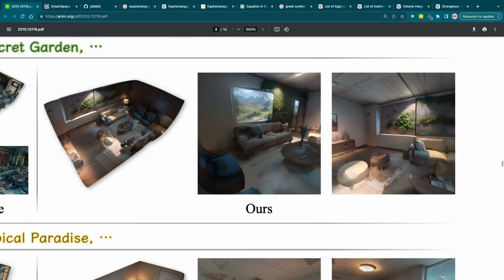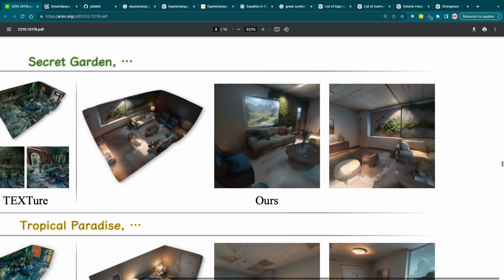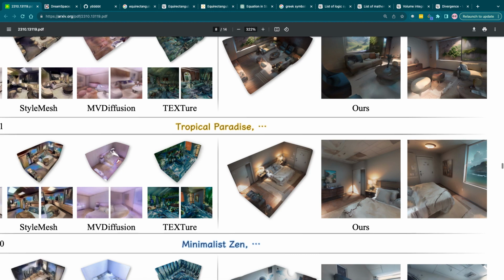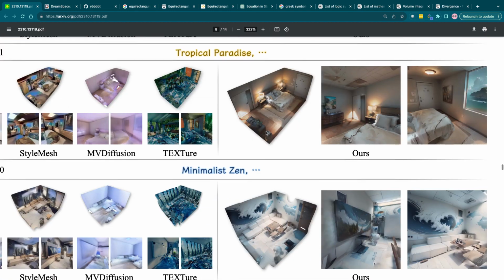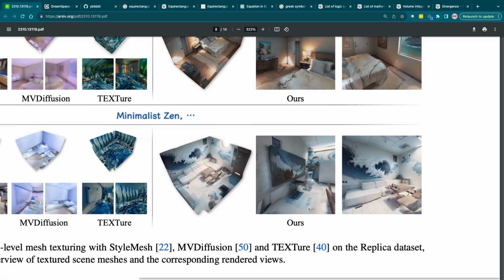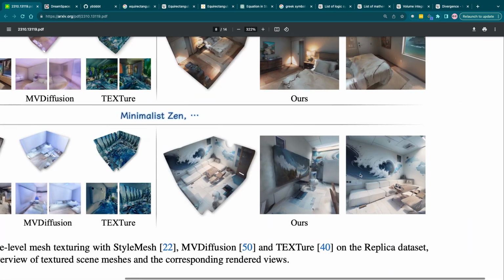They just need to release the code. Yeah, look how detailed this is. There's obviously going to still be some problems, but with some fine tuning, this could be ready to go in a AAA video game. And this one too. That outside looks really good. Minimalist Zen, dude, that looks amazing. That water there looks really good.